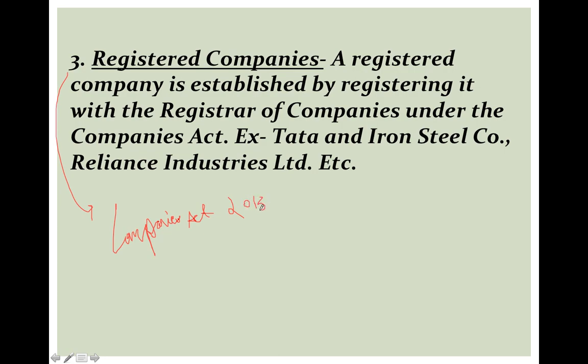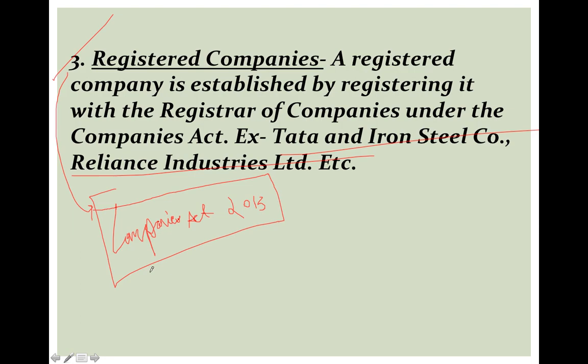All those companies which are registered under this act are known as registered companies. For example, Tata Iron and Steel Company, Reliance Industries Limited, etc. So all those companies established under the Companies Act 2013 are known as registered companies.